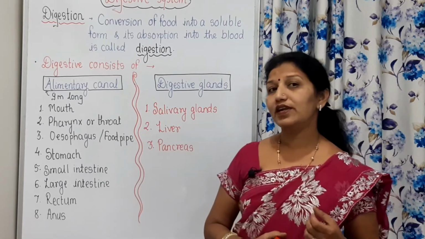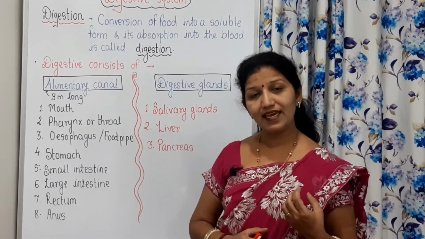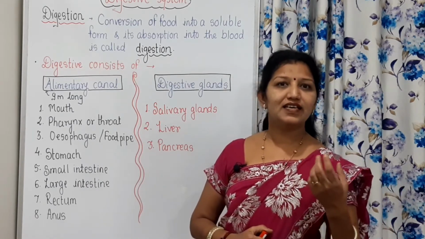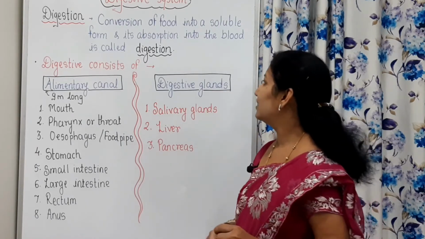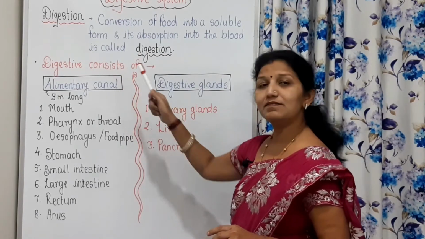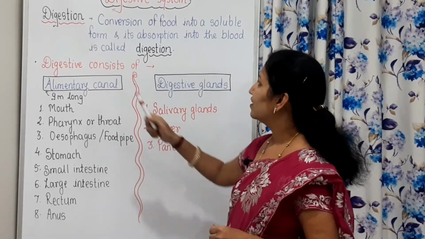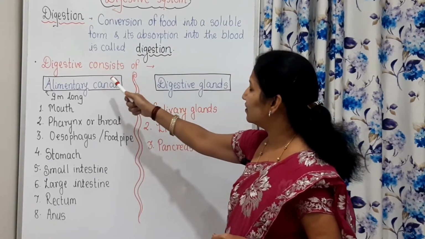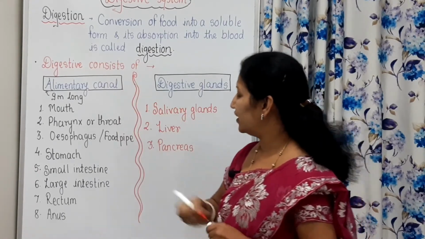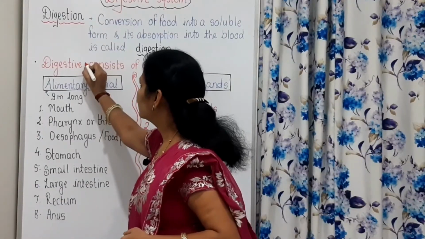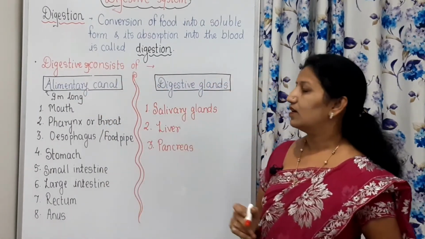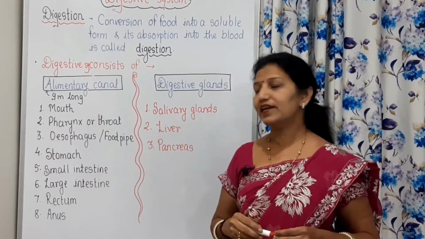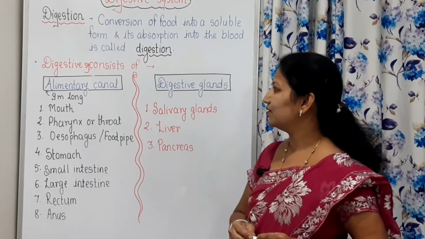Now we will see the journey of our food in our body. There are some digestive organs which form the digestive system. It consists of two parts, the alimentary canal as well as the digestive glands.